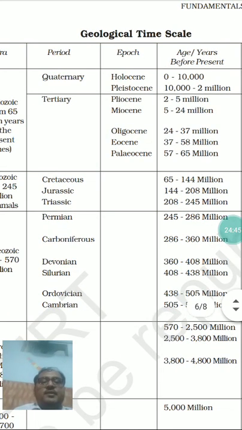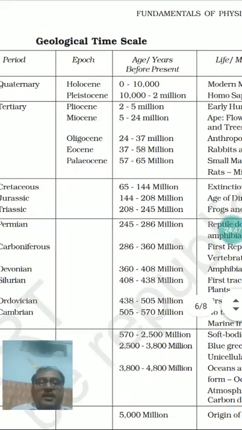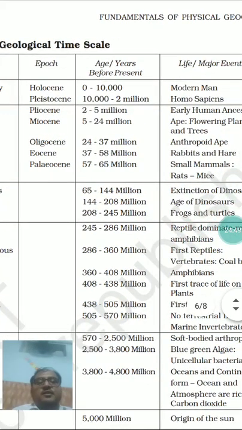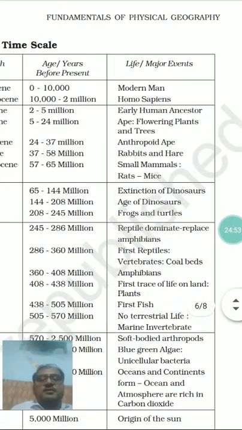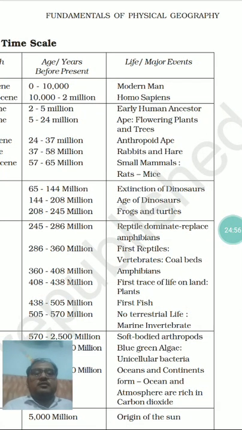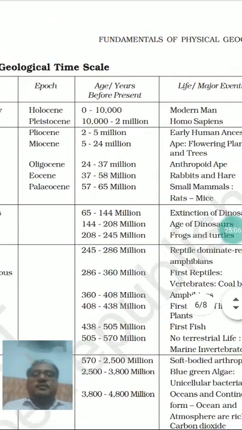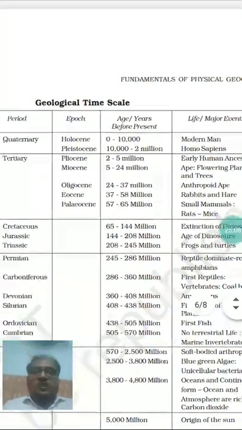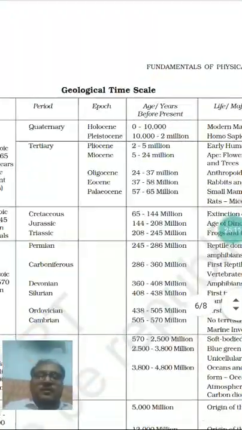These time periods are further divided into different epochs, and these epochs are further divided into different ages and years. All these things we had already seen on the basis of life and major events on the earth. So we have a brief idea about the geological time scale. This is one of the major topics of this chapter.